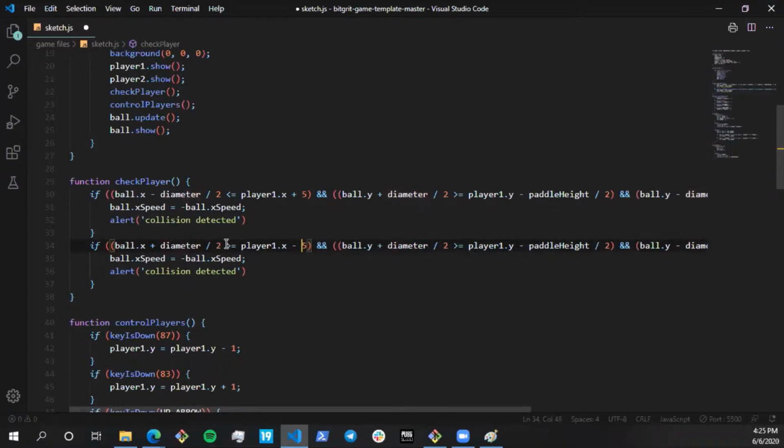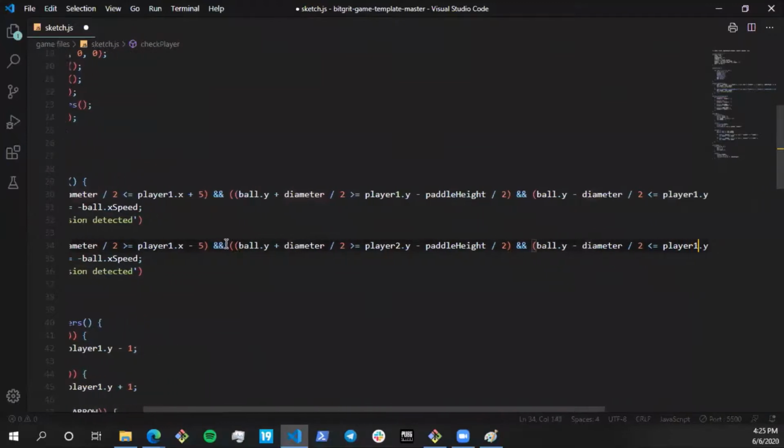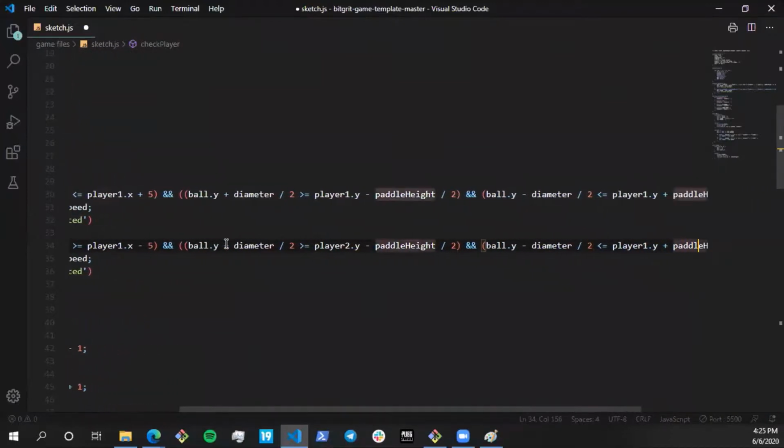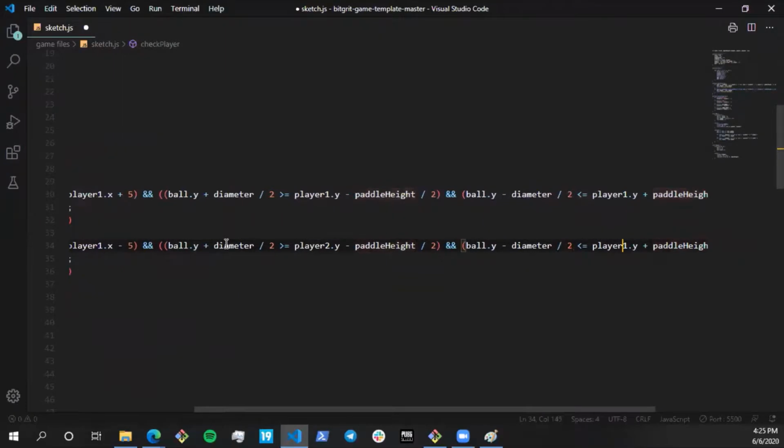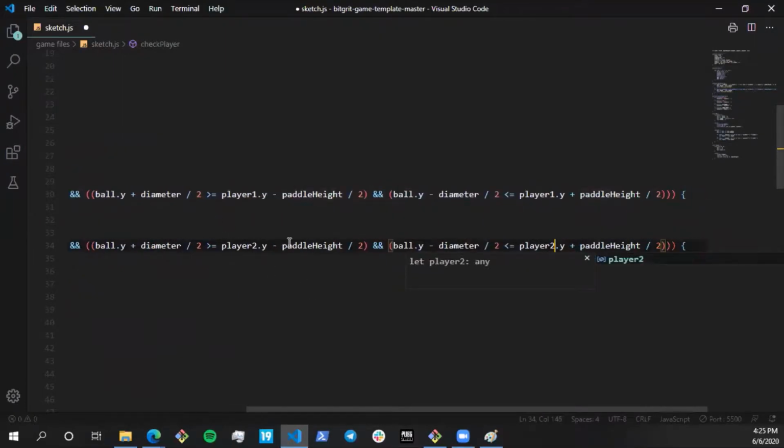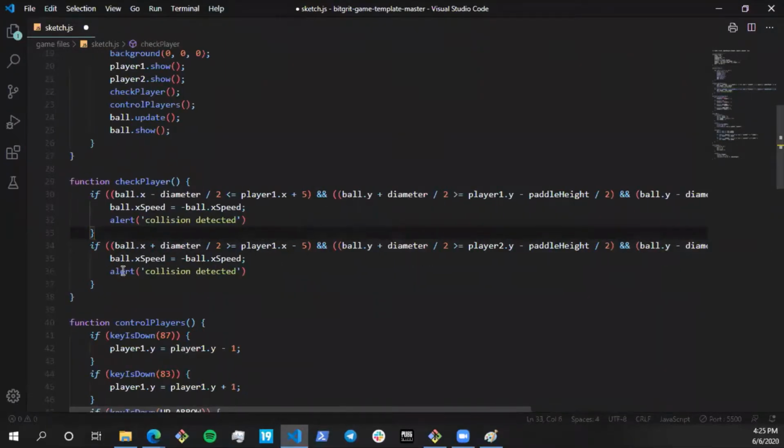Right. Then ball dot y. The y part is going to be the same because if it's on the right or on the left, it really doesn't matter. I'll just have to make it player 2 dot y. All right. Rest of the code looks fine. Let's say collision detected 2. So this is for player 1 and this is for player 2.